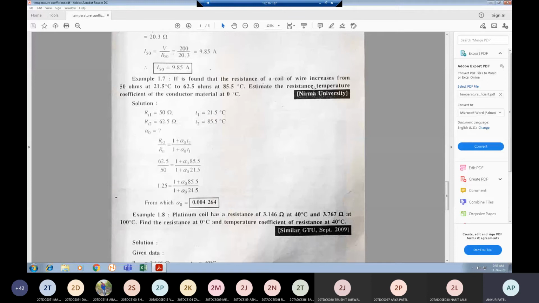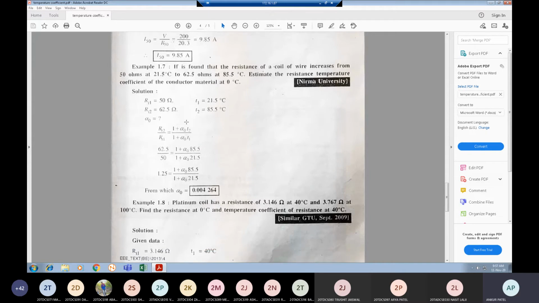Estimate the resistance temperature coefficient of the conductor material at 0 degree Celsius. Here in the given data, we have two resistances given at two different temperatures: RT1 equal to 50 ohm, RT2 equal to 62.5 ohm, T1 is 21.5, T2 is 85.5. Now what is alpha 0? So we know the relations.